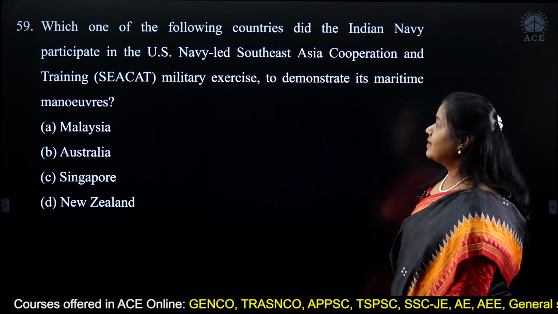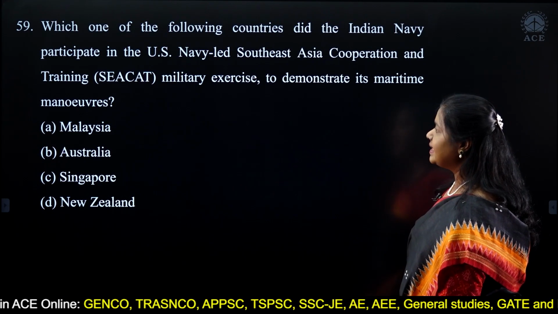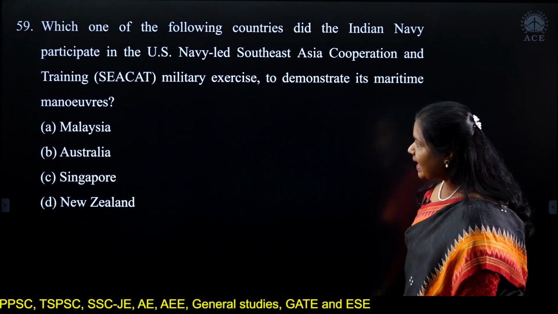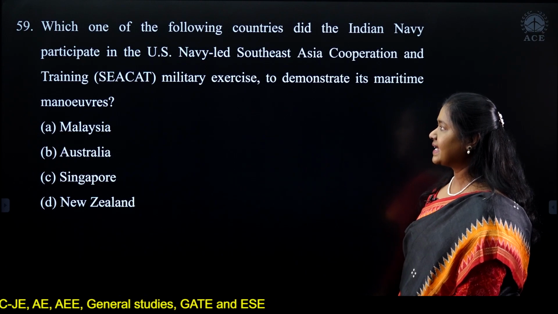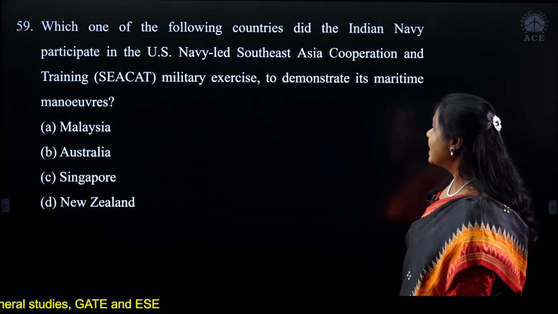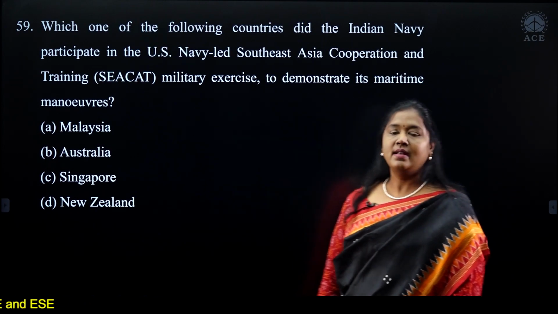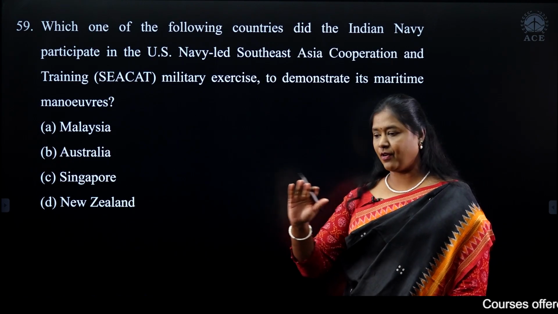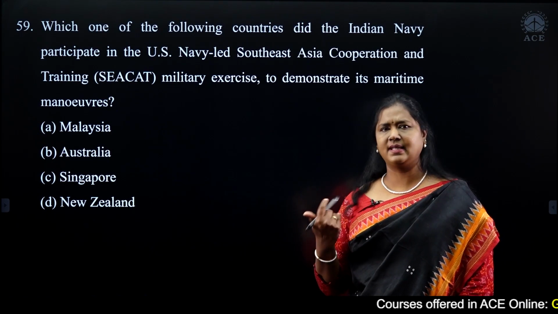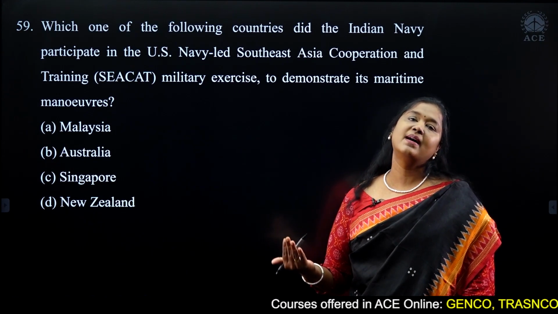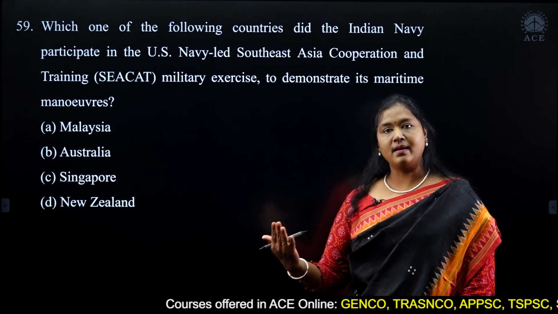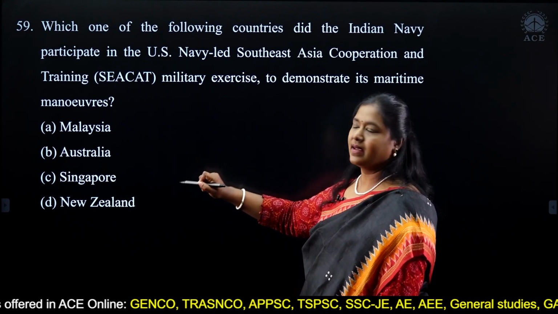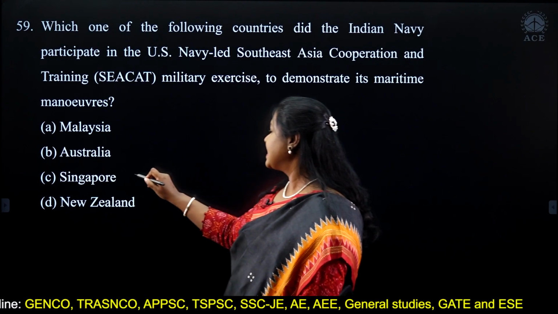The last question under current issues: which one of the following countries did the Indian Navy participate in the US Navy-led Southeast Asia Cooperation and Training, in short called CARAT, military exercise to demonstrate its maritime maneuvers? Now, we see that India participates with a lot of countries for military exercises, cooperation. The idea is to have military cooperation among countries. So we generally do it with friendly countries. So the question is, in which of the following countries did this happen? And the answer is Singapore.